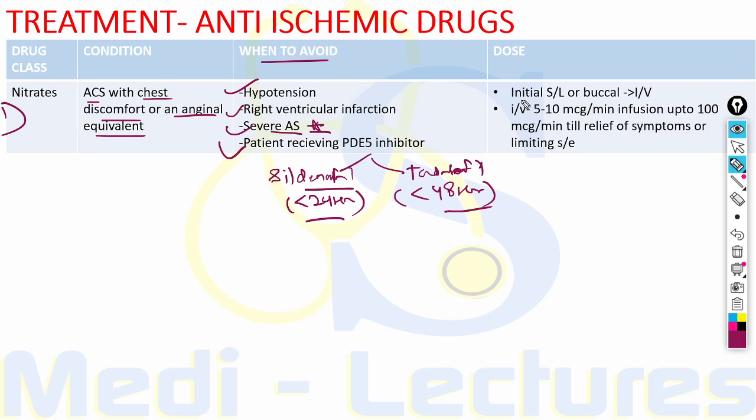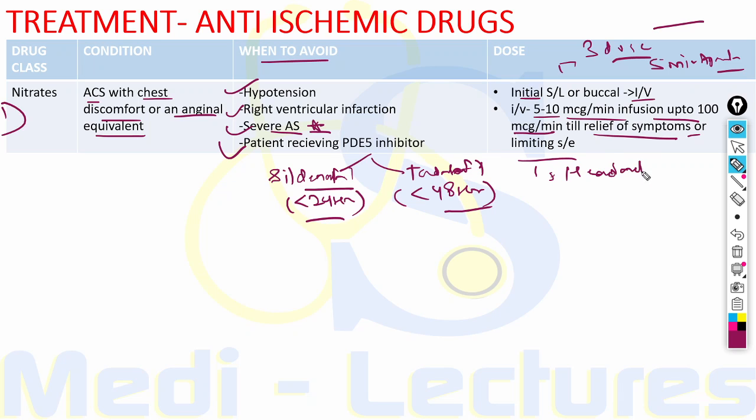Now the dose is, initially we give the sublingual or buccal tablets. Up to 3 doses can be given, 5 minutes apart. If there is no response by these sublingual or oral tablets, we start IV infusion. The IV infusion is started at 5 to 10 microgram per minute, and it can be increased up to 100 microgram per minute till the relief of symptoms or there is development of limiting side effects. These limiting side effects can be headache or fall in BP less than 90 millimeter mercury.